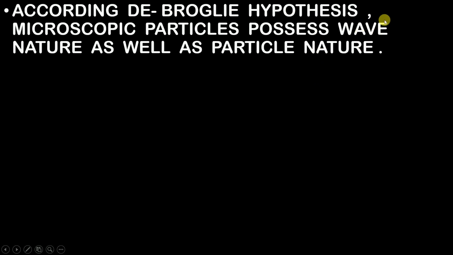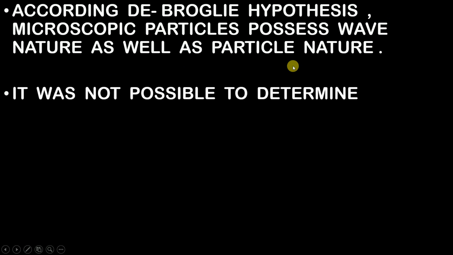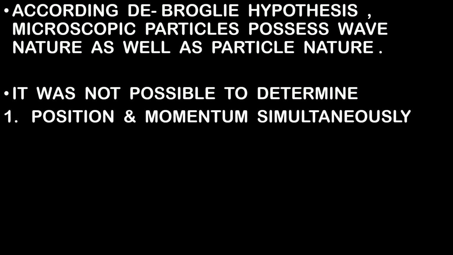Now since the microscopic particles possess wave nature and particle nature, it was not possible to determine two things. What are those two things? Let's understand the first one. That is position and momentum simultaneously. Suppose your microscopic particle is an electron, and as we all know, an electron is continuously moving.